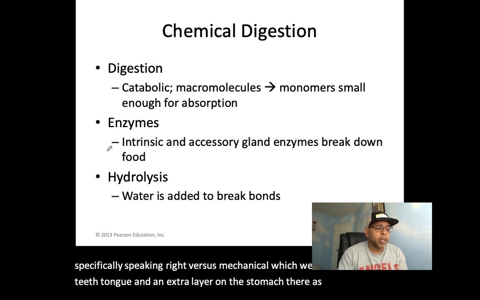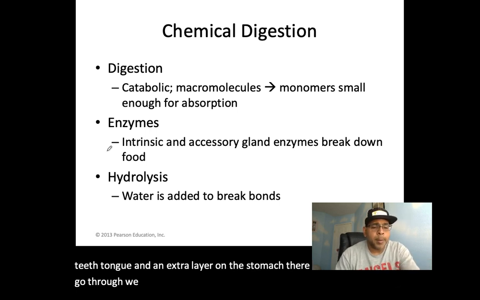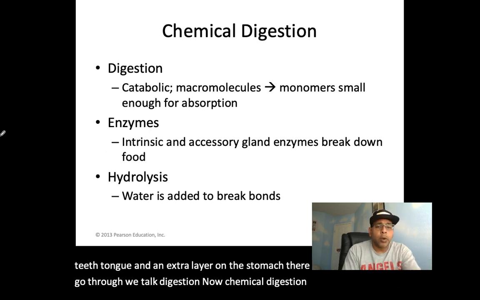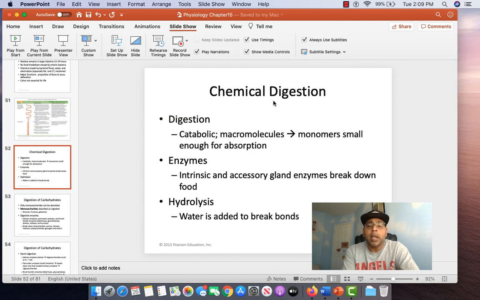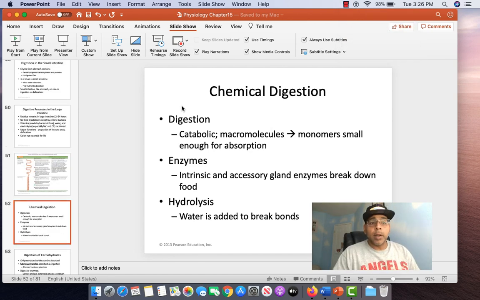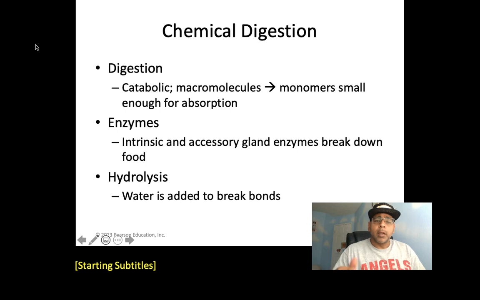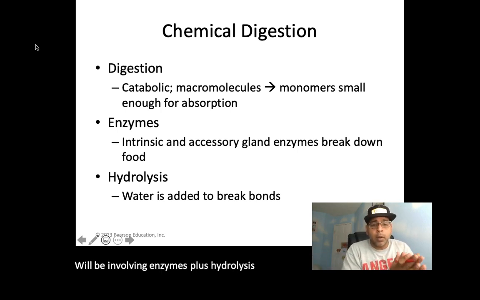So when we talk digestion now, chemical digestion is going to involve enzymatic hydrolysis. When we talk enzymatic hydrolysis, we're talking the use of enzymes, and we're talking hydrolysis, the use of water as well. So enzymatic hydrolysis involves enzymes plus hydrolysis, which is the addition of water.